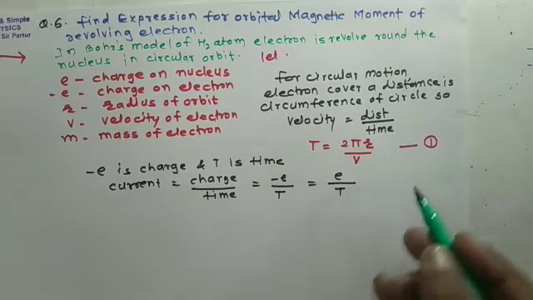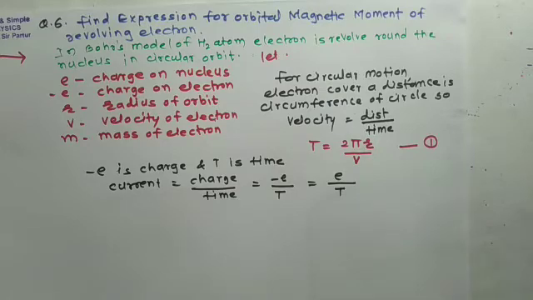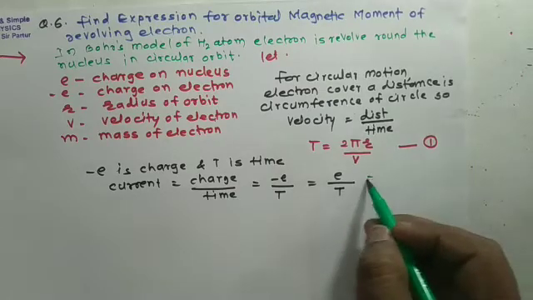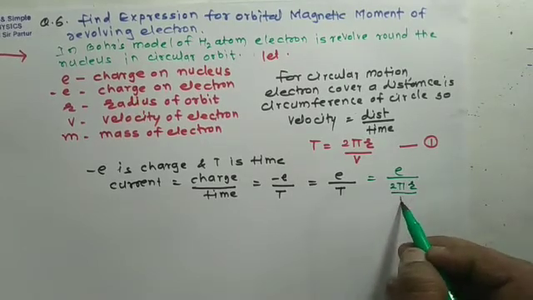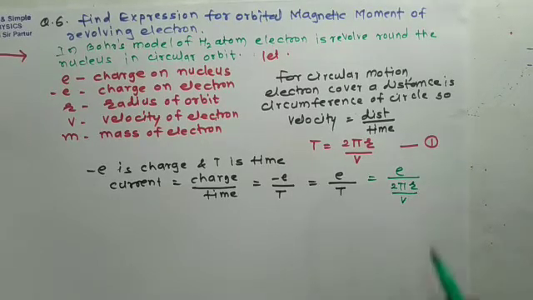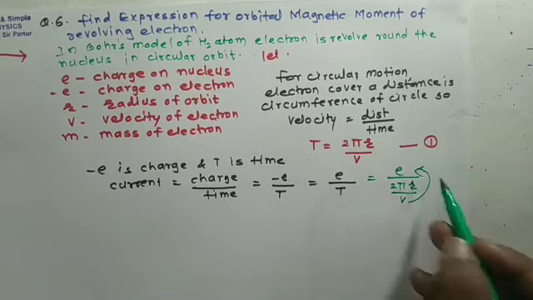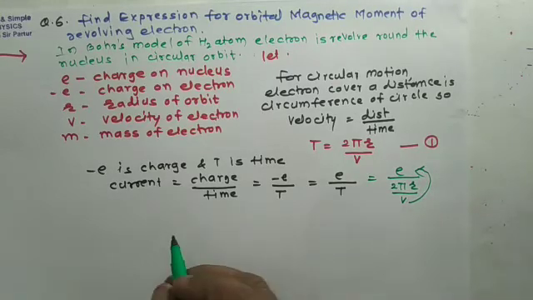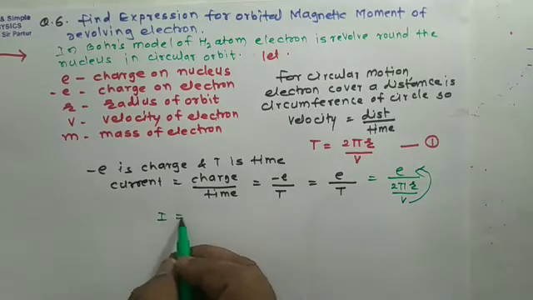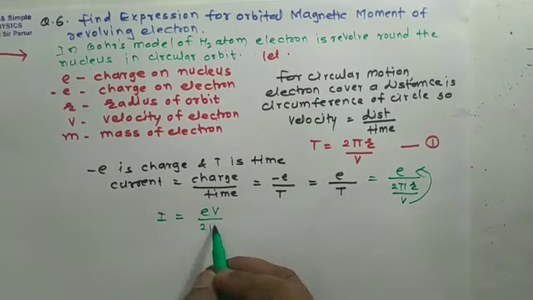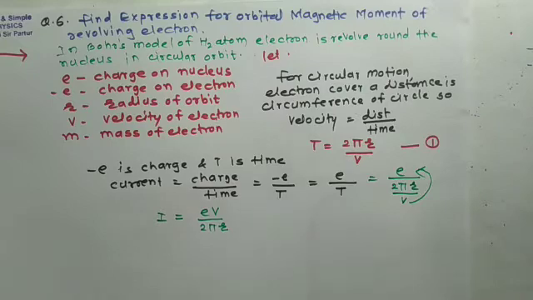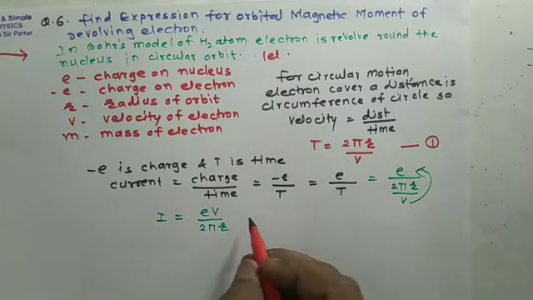From equation 1, if we substitute the value of time, it is e upon 2 pi r upon v. If v is taken in numerator, we can write current I is equal to ev upon 2 pi r. This is equation number 2.